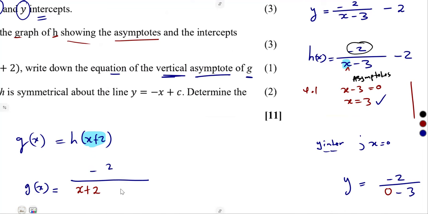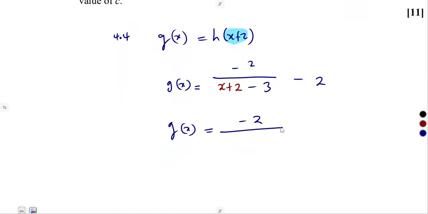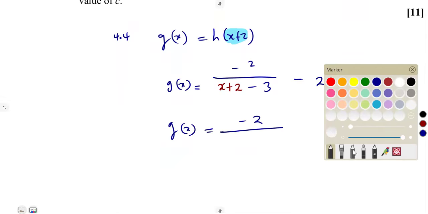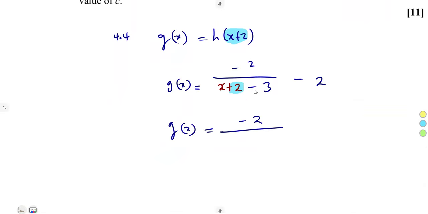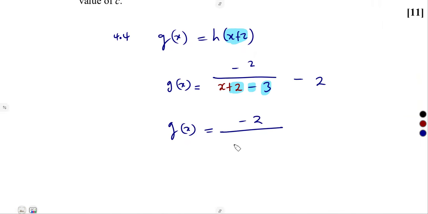But remember, there is a minus 3 originally given. So that is it. Then we subtract these 2 that we have on our original equation like this. Okay, so this is our g(x). Meaning to say, our g(x) at the end of the day was going to be minus 2 over x minus 1. Simplifying, collecting the like terms, that's 2 minus 3, which was going to give us negative 1. So we have x minus 1 at the end, minus 2.